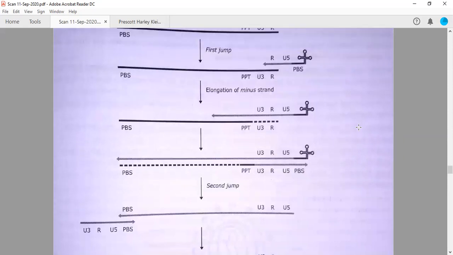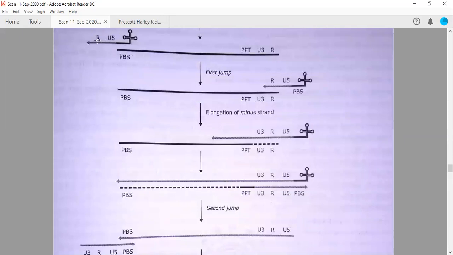As you will see here, during the first jump, this will move from here because it has an R complementary strand. This R will hybridize with this R region, which is also present at this 3' end. And because this will synthesize the DNA in this direction, which is 5' to 3', it will continue to synthesize the minus strand. This is called the elongation step.